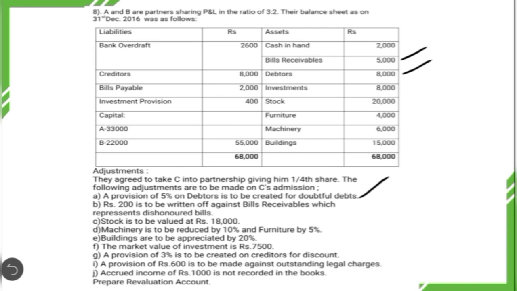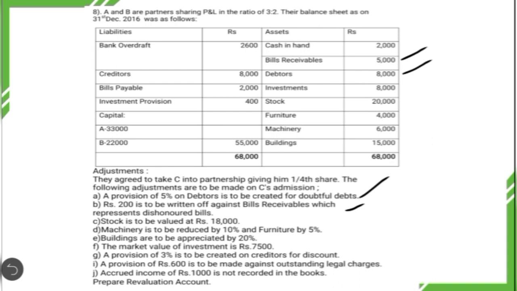So that is considered as a dishonored bill, so that amount has to be written off. When you write off from that bills receivable, the amount is going to be 4,800. Thereby there is a decrease in the value of bills receivable, which is an asset. So that again results in revaluation loss. So the first one also results in revaluation loss, the second also results in revaluation loss.